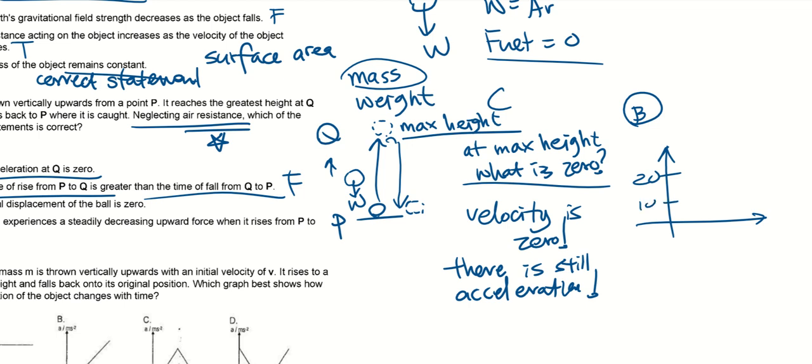After 1 more second, it will be 0. So it will be something like here. Correct? But after that, when it reaches the highest point, what is the speed? At the highest point, the velocity is 0, right? Is there still acceleration? There is, right?